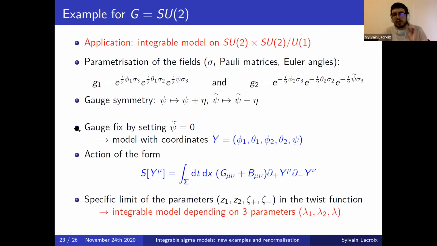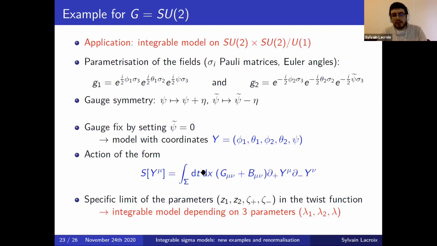And in particular, then we can gauge fix the model by setting psi twiddle to 0, and we then get a model on the remaining local coordinates phi1, theta1, phi2, theta2, psi, which are the coordinates describing this coset. And by a bit of work, we can put the action in the standard sigma model form, depending on a certain metric and a B field.